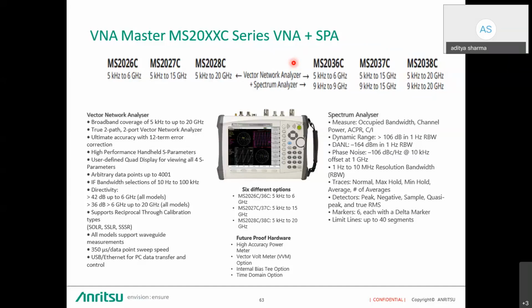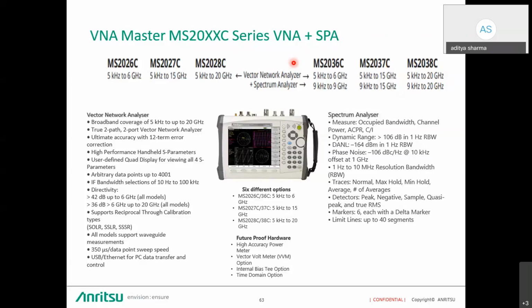Again, it's a fully two-port VNA, a true two-port VNA up to 20 gigahertz. It eliminates all 12 terms of error through error correction. It's a high performance handheld VNA. Arbitrary data, if I talk about, is up to 4,000 points in a VNA. The IF bandwidth selection starts from 10 hertz and goes up to 100 kilohertz. If I talk about the directivity, it's 42 dB up to 6 gigahertz and 36 dB beyond 6 gigahertz up to 20 gigahertz. If I talk about the calibration again, it supports SOLR, SSLR, and SSSR.